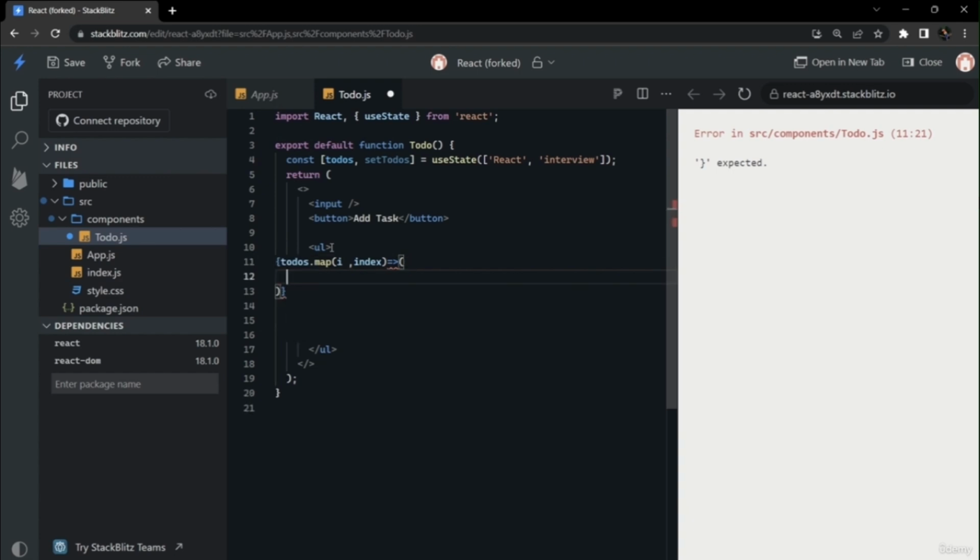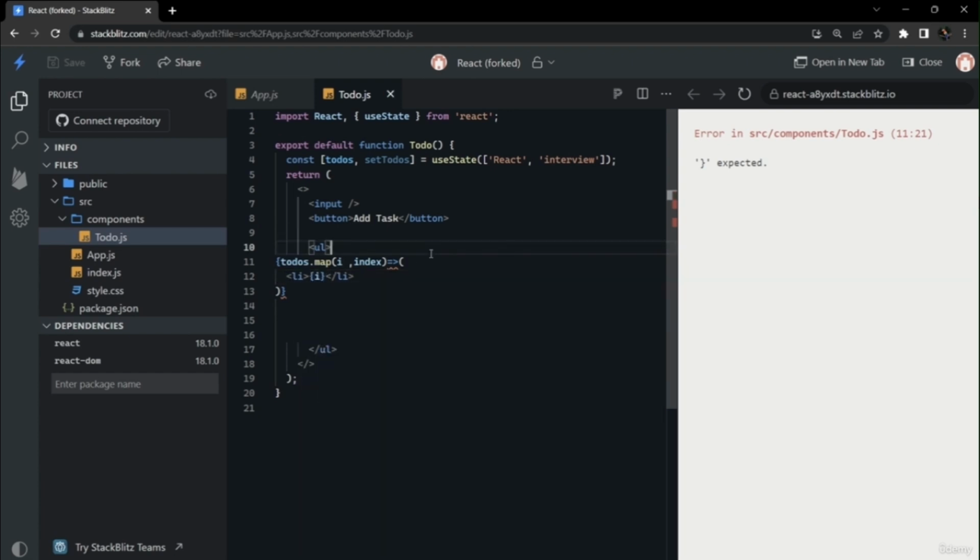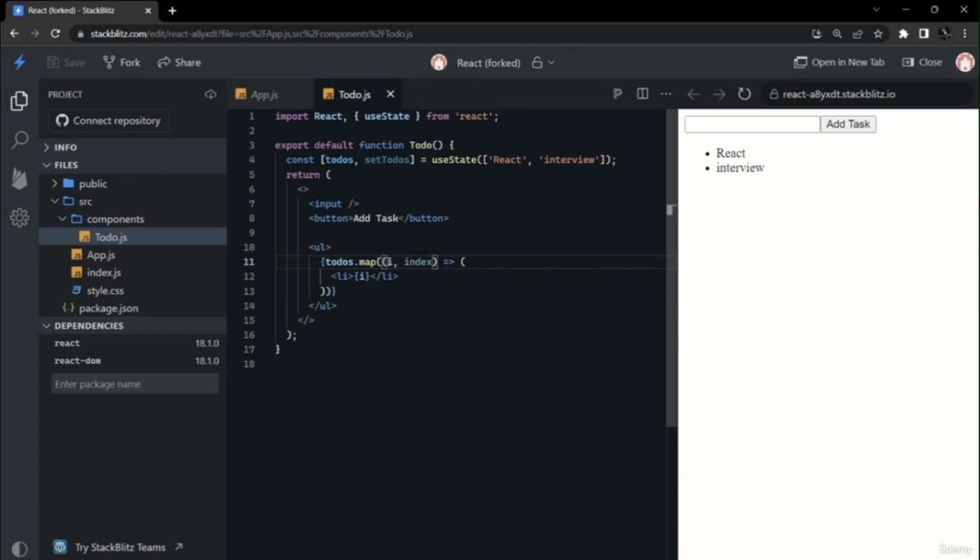Whatever there will be in our list, it will be outputted into li. Here we will write i in curly braces. For each iteration it will run, since there is an array in our state. The first iteration would print React, and the second iteration would render interview. So in our li's, first React will be printed, and then on the next iteration interview will be printed, as we can see on the right hand side. Now for optimization purposes, we will give a key to each iteration.